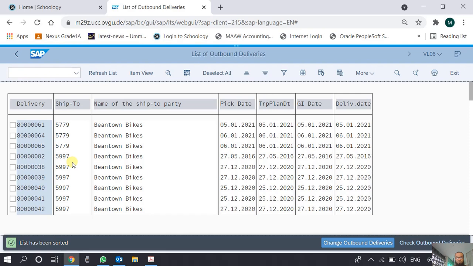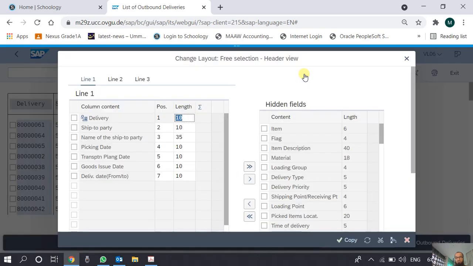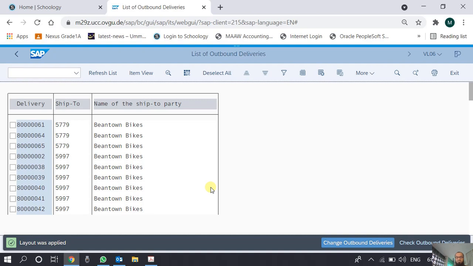Now the list has been sorted on this field. Similarly, there are filter functions and report customization functions as well. These are hidden fields which we can move to the left-hand side in order to display them, or we can move fields which are not relevant for us to the right-hand side, so that we have fewer fields on this report.